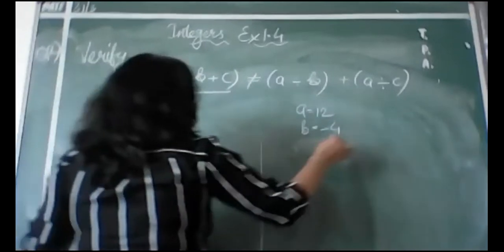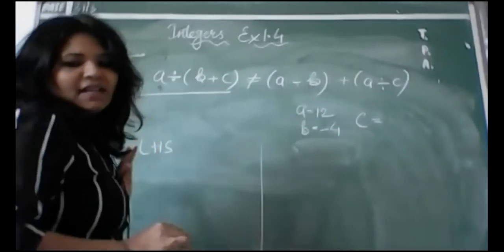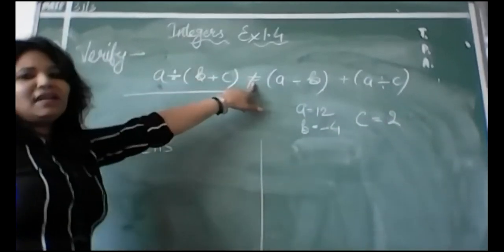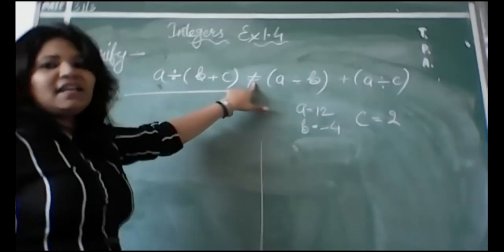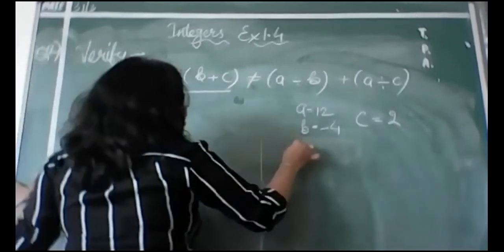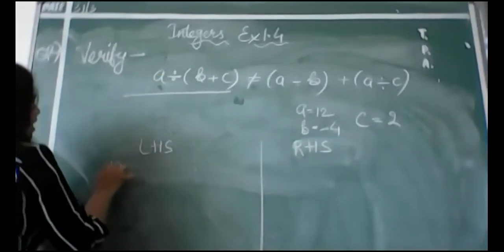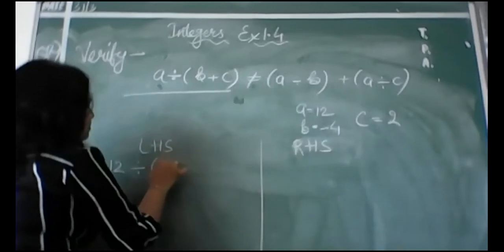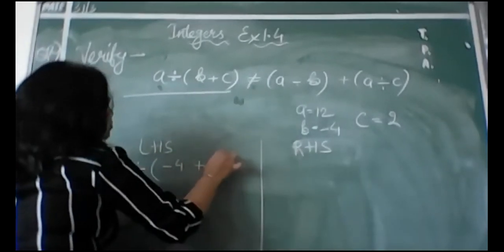And remember beta, if left hand side comes equal to right hand side, it means you have verified this. But here we have to show that both are not equal, so we have to show whether they are coming equal or not. Now let us see. First we are doing LHS, that is left hand side. So A means 12 divided by B. B means minus 4 plus C. C means 2.